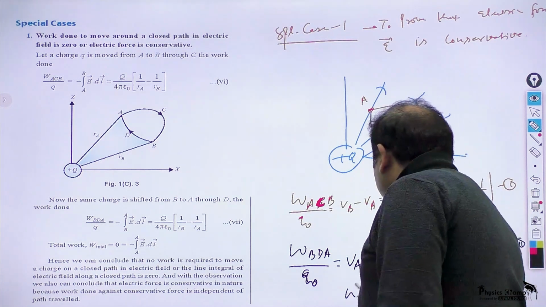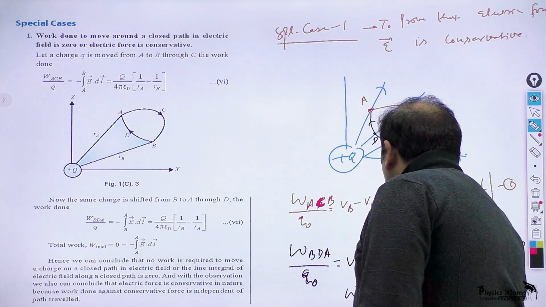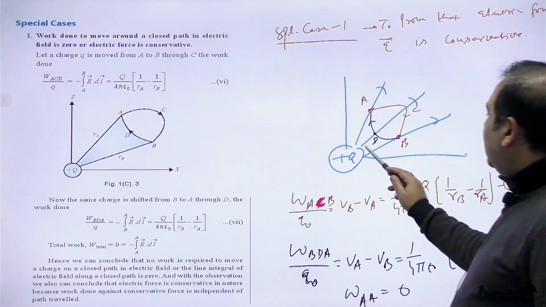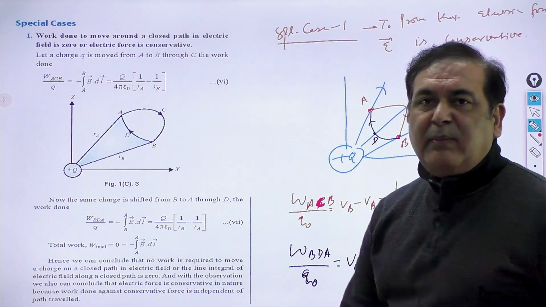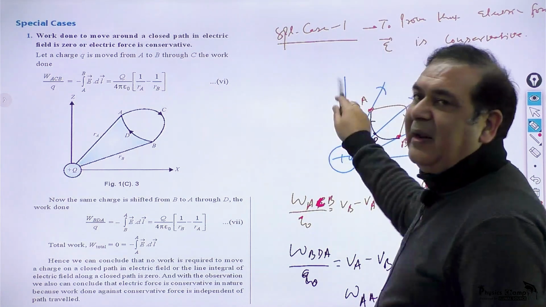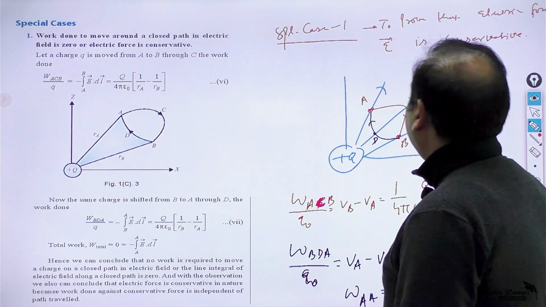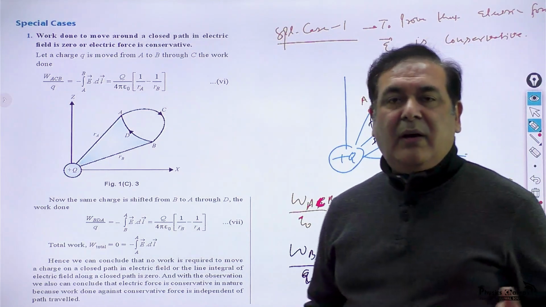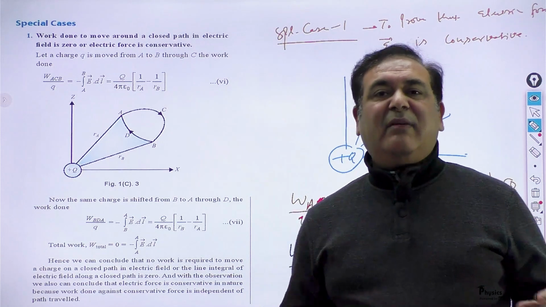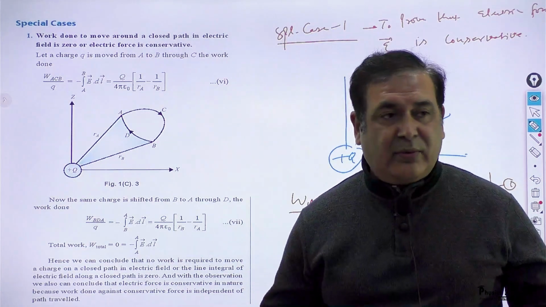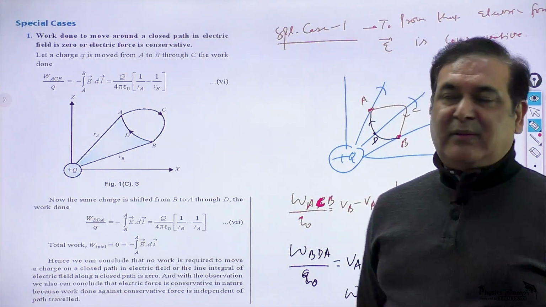And what is the net work done to move it from A to A? 0. So work done is independent of path, it just depends upon initial and final position, and work done on a closed path in an electric field is 0, which proves yes, the electric field or electric force is conservative in nature. Work done to move a charge against electric force is independent of path.